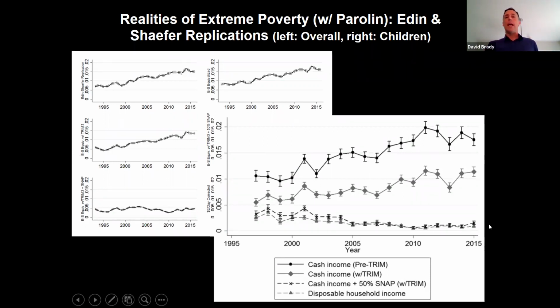Now you could say, well, any extreme child poverty below $2 a day is objectionable. And of course I agree, of course that's true. But by focusing on it this way, by exaggerating and mismeasuring it, we not only misunderstand the level of the problem, but we mischaracterize what the nature of extreme poverty actually is in the United States.